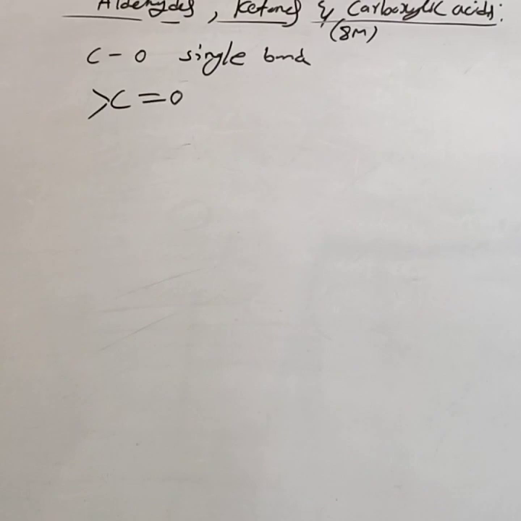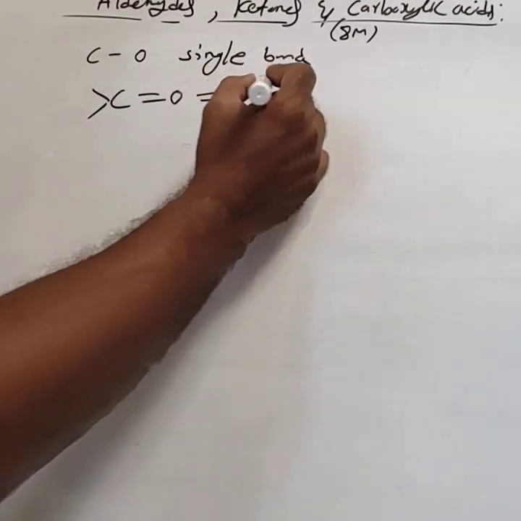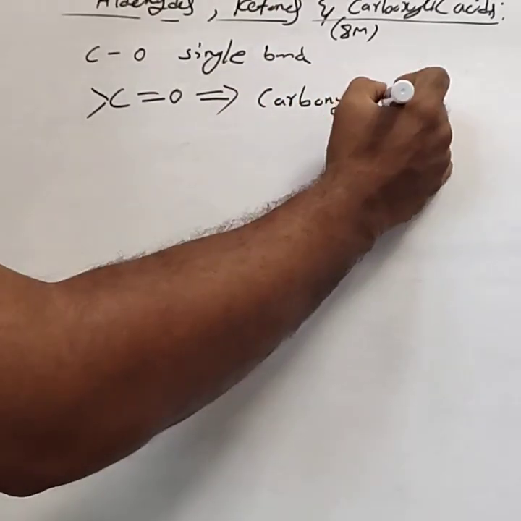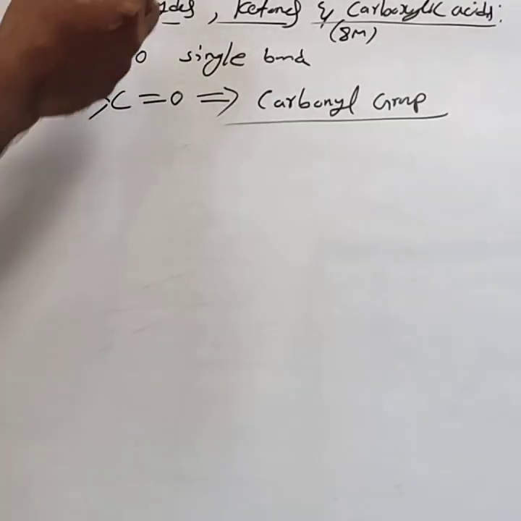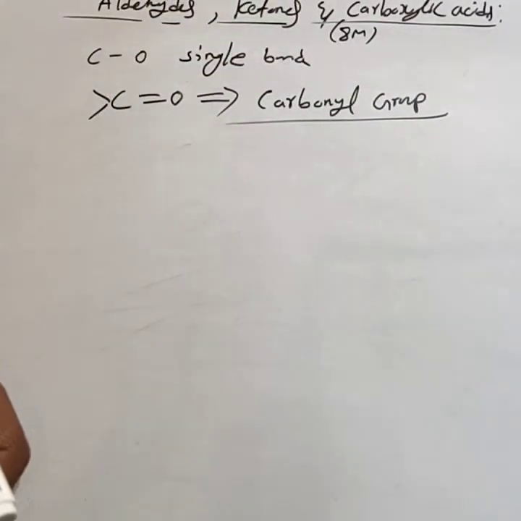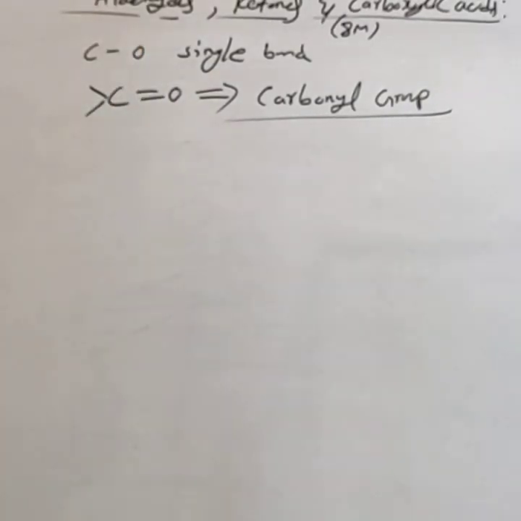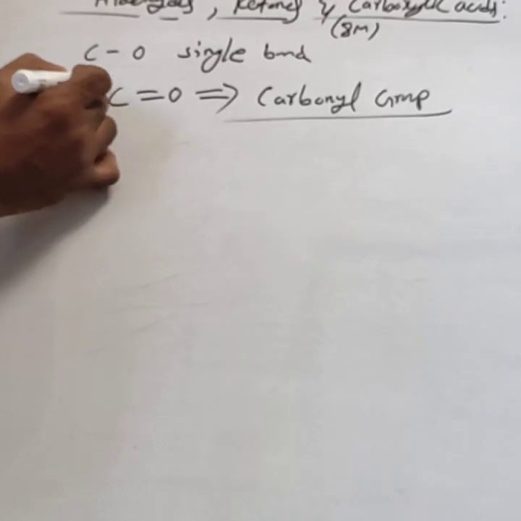This carbon-oxygen double bond is commonly called the carbonyl group. Aldehydes, ketones and carboxylic acids are called carbonyl compounds. The carbonyl group formula is C double bond O, showing two valencies, two bonds to the carbon atom.